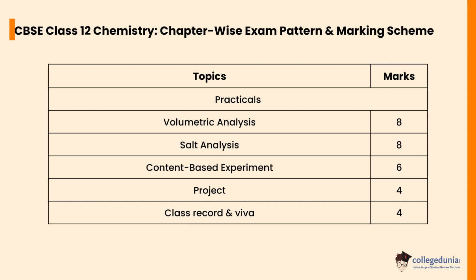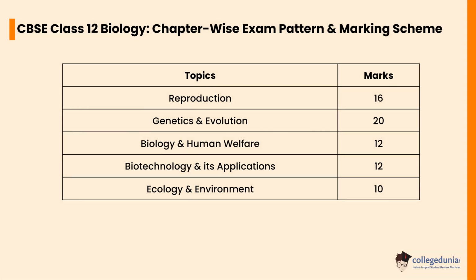Let's check the CBSE Class 12 Biology chapter-wise exam pattern and marking scheme. Reproduction will carry a weightage of 16 marks. Genetics and evolution will carry a weightage of 20 marks.